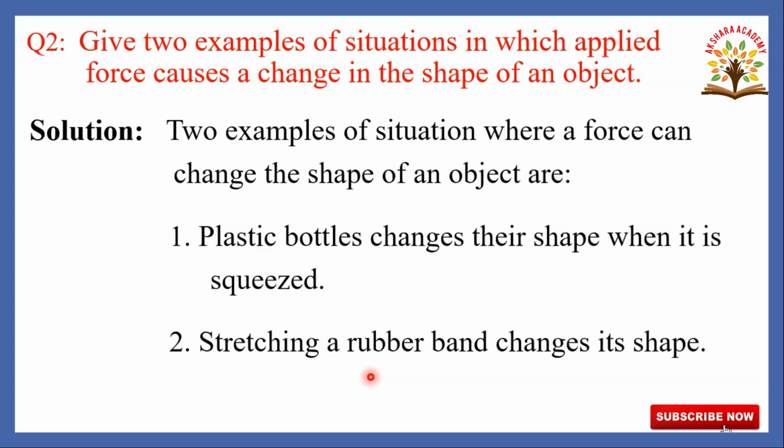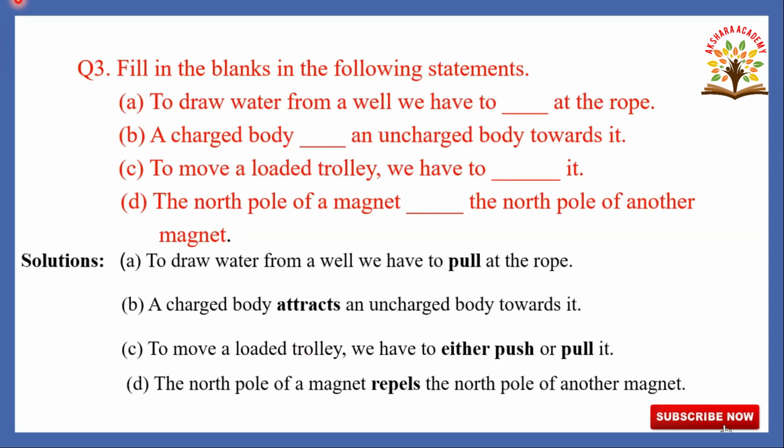Second one, take a rubber band and stretch it. It changes its shape. So, stretching a rubber band changes its shape. This is the question number 2 and this is the answer. అందరికీ అర్థమైంది కదా. ఇది question number 2 and answer. Solution of this.